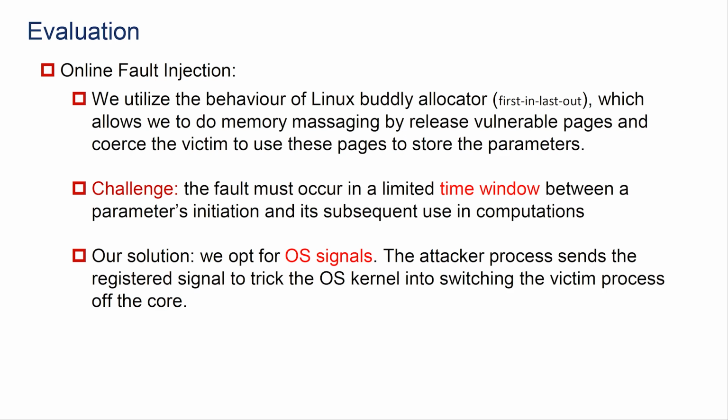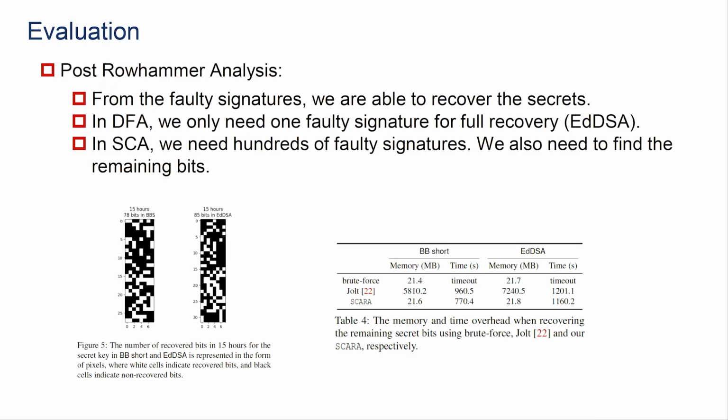Our solution is that we use OS signals. The attacker process registers the signal to trick the kernel into switching the victim process out of the CPU to solve the problem of the limited time window. And in the post-processing analysis, we are able to recover the secrets using our equations and our algorithm described above.